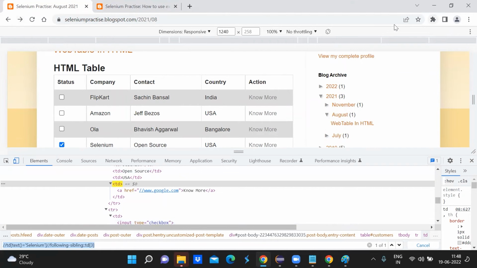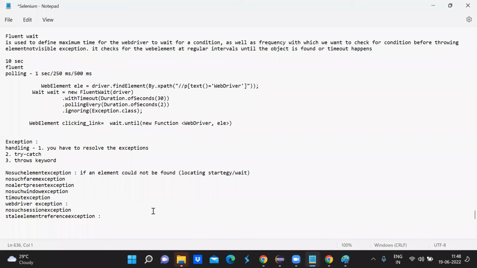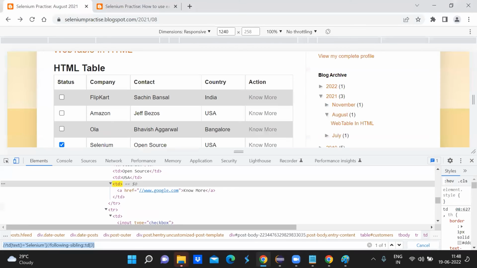So how can I handle that? I will have to use the waits properly. I will have to use WebDriver waits to handle this exception. The interviewer especially asks about this exception, in what scenarios you can get it, or how to handle it. So this element was present, but after a page refresh or after some time, this element got gone from the DOM structure.